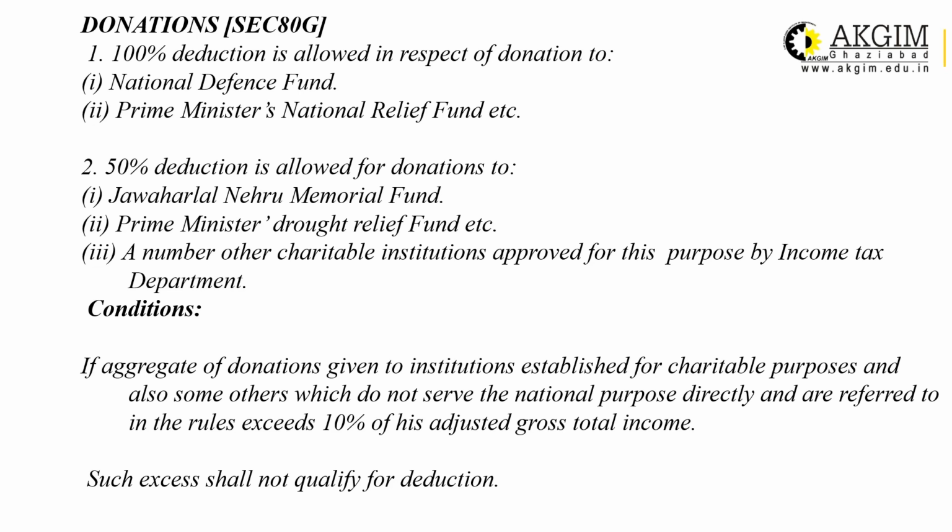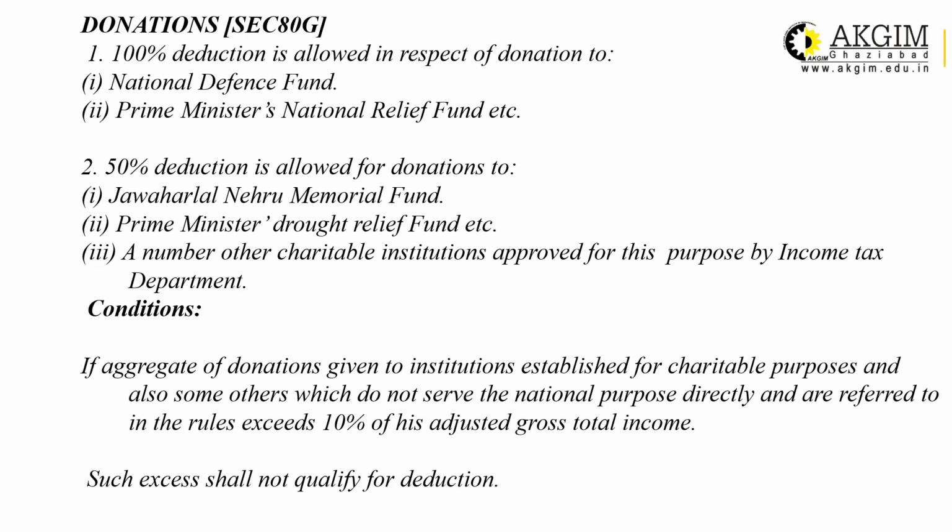If that charitable institution, temple, etc. is not approved, then you cannot claim deduction under Section 80G. There is a condition that if the aggregate of donation given to institutions established for charitable purpose, and also some others which do not serve the national purpose directly and are referred to in the rule, exceeds 10% of the adjusted gross total income, then such excess will not be allowed.